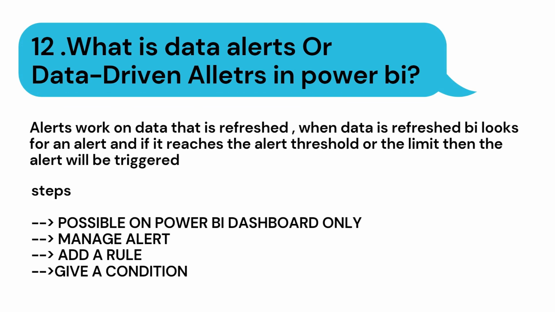What are data alerts or data-driven alerts in Power BI? Alerts work on data when it is refreshed. It means when data is refreshed in Power BI, it looks for an alert, and if it reaches the alert threshold or the limit that we have set, then an alert message will be triggered automatically to the users through mail or through a message. This is called data-driven alerts in Power BI. Alright, so remember one thing, data-driven alerts can be set only in a Power BI dashboard.